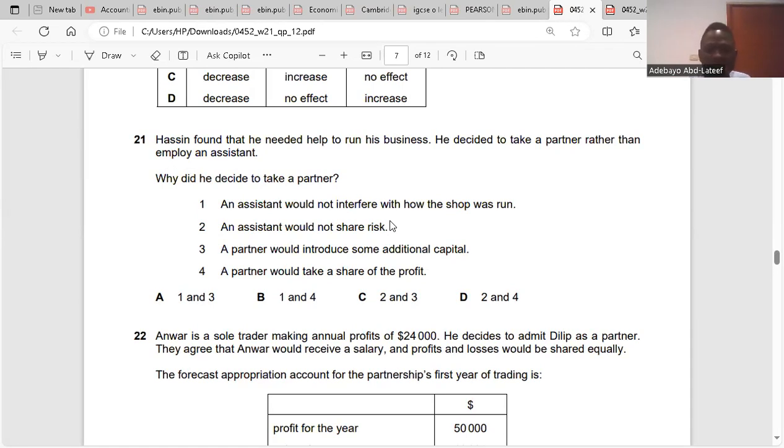And also, a partner would introduce some additional capital. A partner will take a share of profit, but that's a disadvantage. So the answer is 2 and 3. Do you understand? So he's choosing a partner because an assistant would not help to share the responsibility of the risk, and because a partner will add capital to the business. So the answer is C, question 21. Question 22 now.